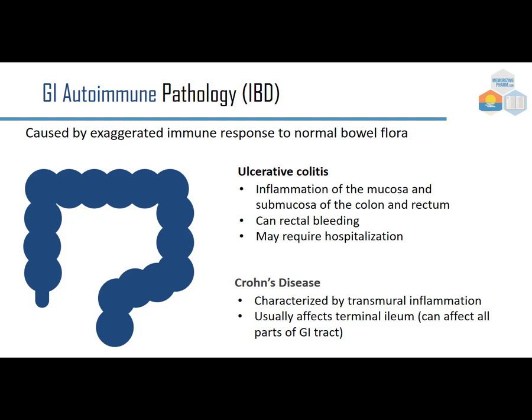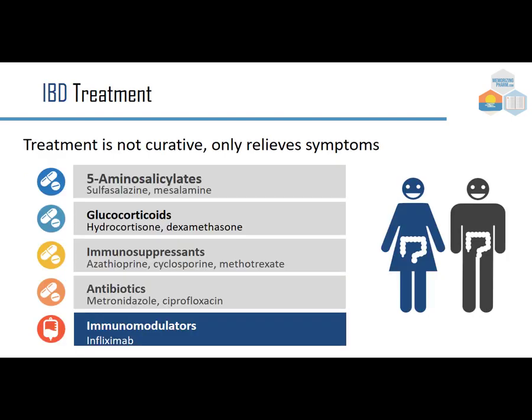And then we'll look at the autoimmune disorders, comparing ulcerative colitis and Crohn's. This GI autoimmune pathology, inflammatory bowel disease, can be caused by an exaggerated immune response to the normal bowel flora. Ulcerative colitis is an inflammation of the mucosa and submucosa of the colon and rectum, can cause rectal bleeding, and may require hospitalization. Crohn's disease is characterized by transmural inflammation, and it usually affects the terminal ileum, but it can affect all parts of the GI tract. We don't have a cure for it, but we do have some treatments. The treatment's not curative, so it only relieves symptoms.